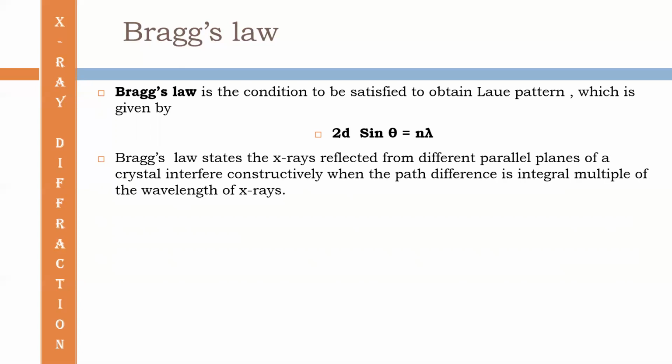We can state Bragg's law as: the X-rays reflected from different parallel planes of a crystal interfere constructively when the path difference is an integral multiple of the wavelength of X-rays.